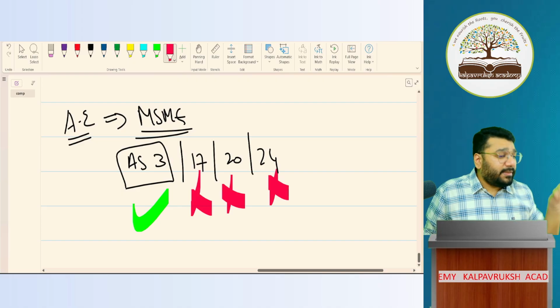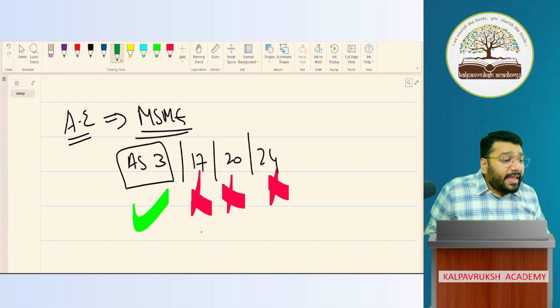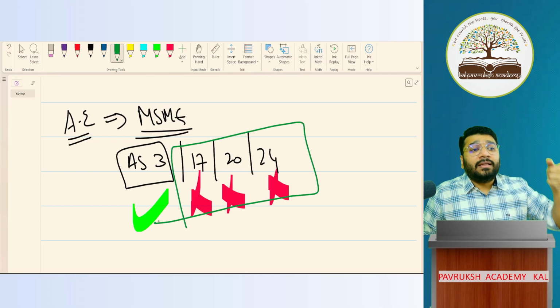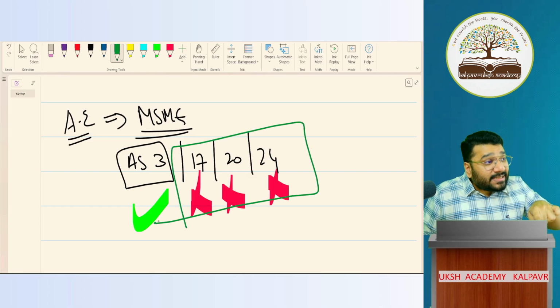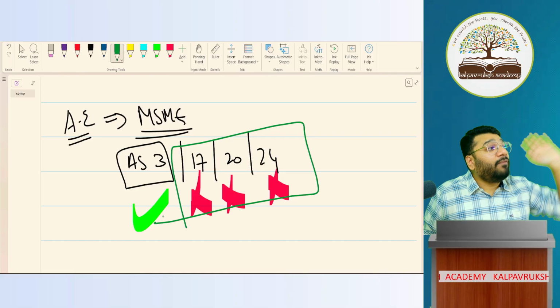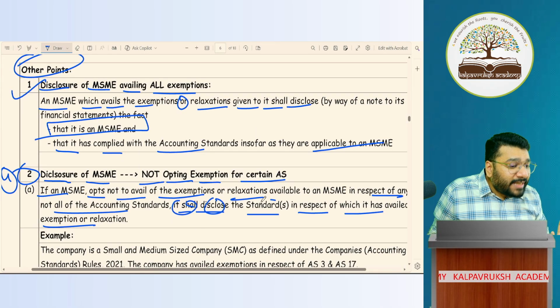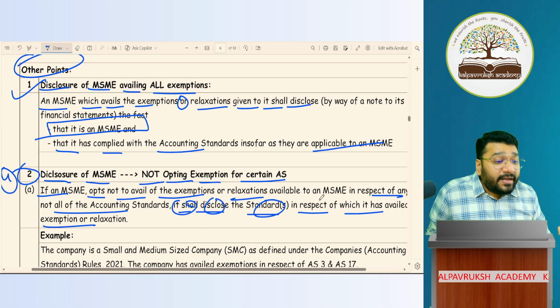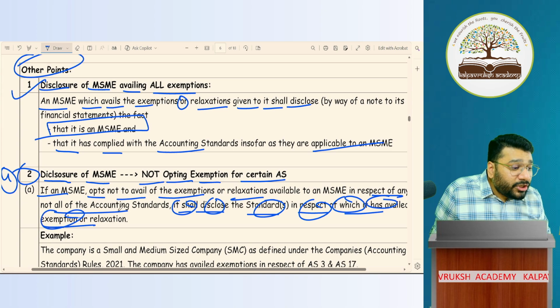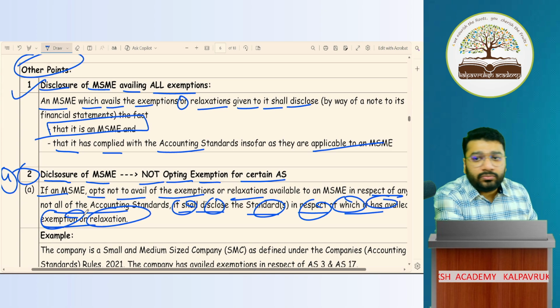So the document says, the point says that the AS for which exemption is availed, that you have to disclose. Which AS the exemption you are availing, that you have to disclose. Got it? Not got it? It shall disclose the standards, in respect of which it has availed exemption or relaxation. That is point number 2. Got it? Not got it?